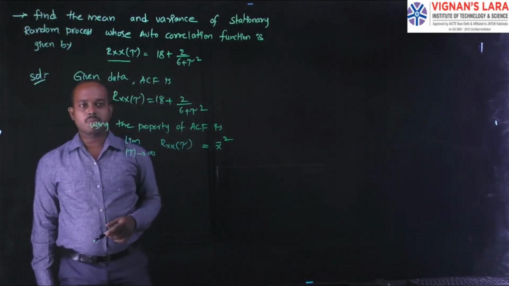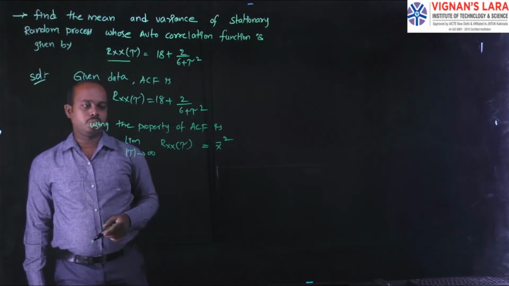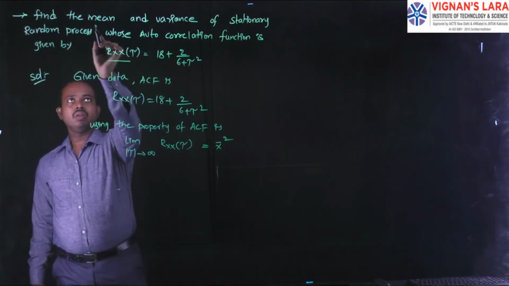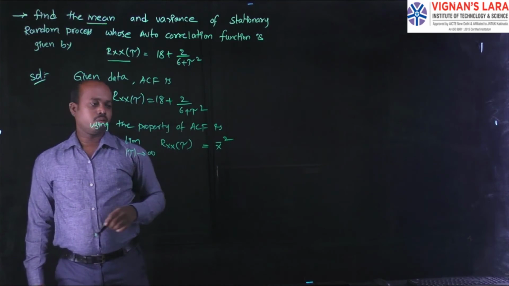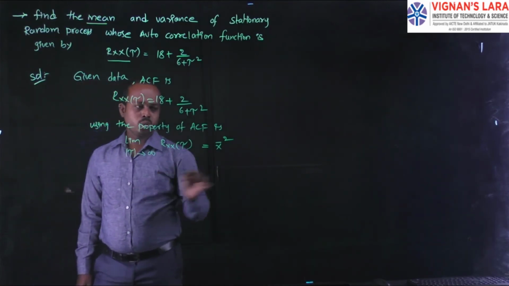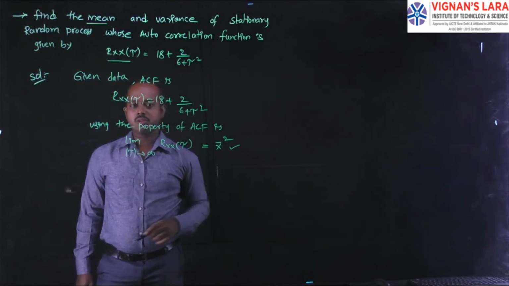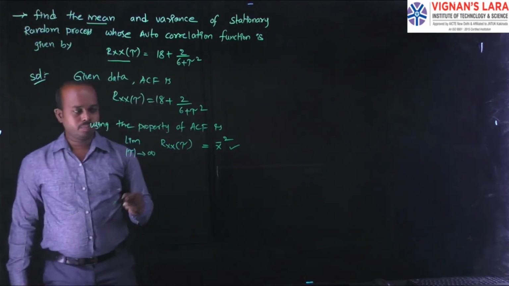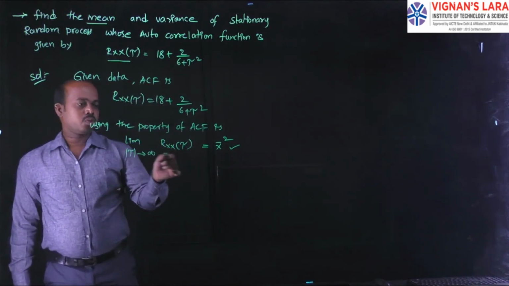By using this property, you can find the mean value. What is asked? Find the mean. For finding the mean value, I have to choose this property of the autocorrelation function. Here, I am substituting the given autocorrelation function.